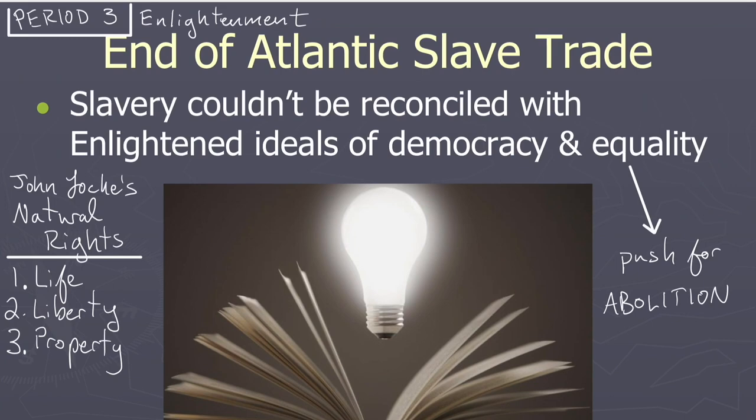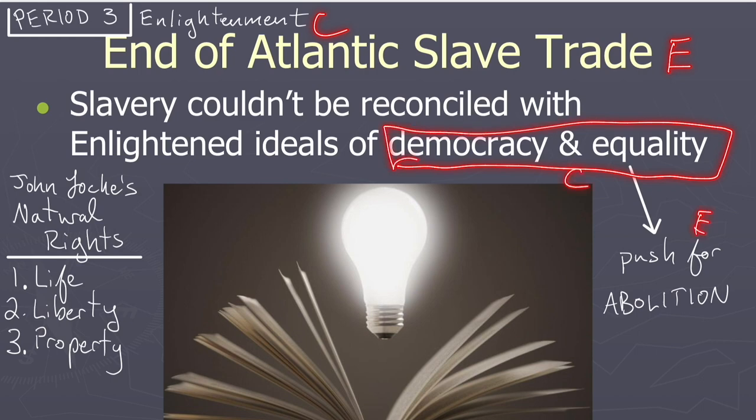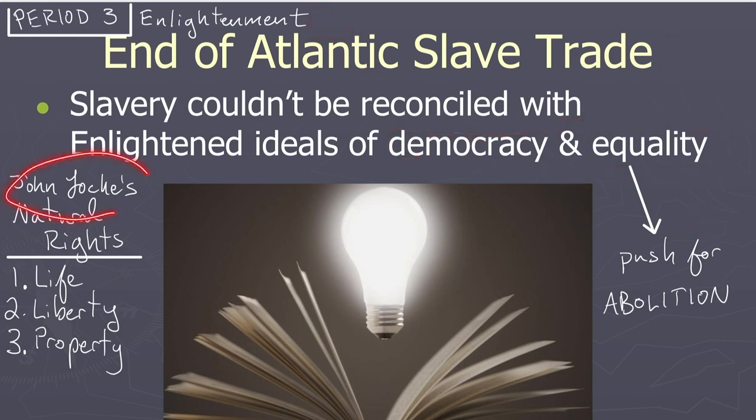Following period two, Europe is going to enter into a period known as the Enlightenment in the 1700s, and the spread of the Enlightenment is going to lead to the spread of certain ideas, okay? Ideas about democracy and equality for all people, right? So one of those philosophers or leaders in the Enlightenment is known as John Locke, and he is going to come up with the idea of natural rights.